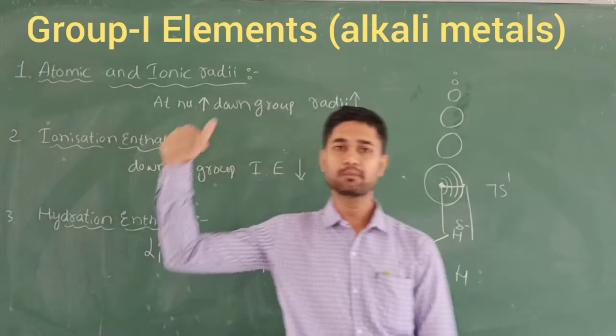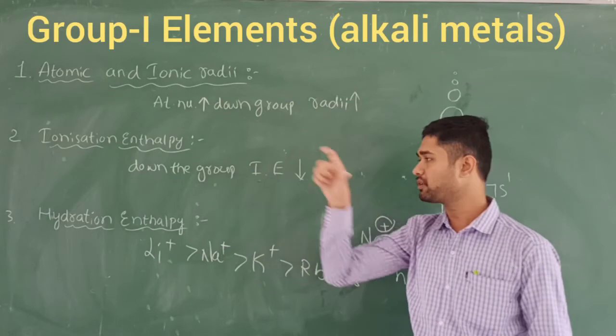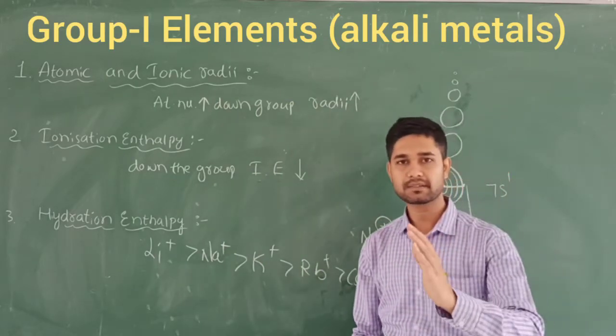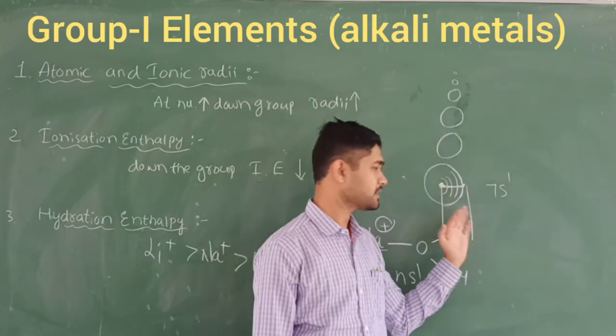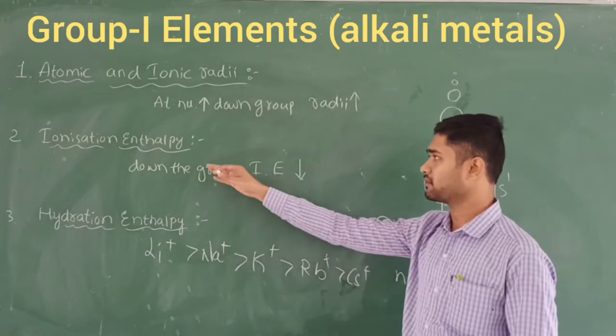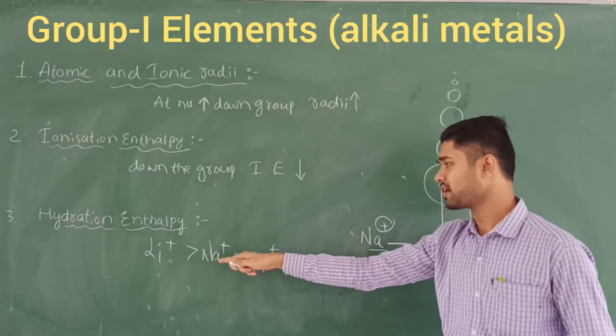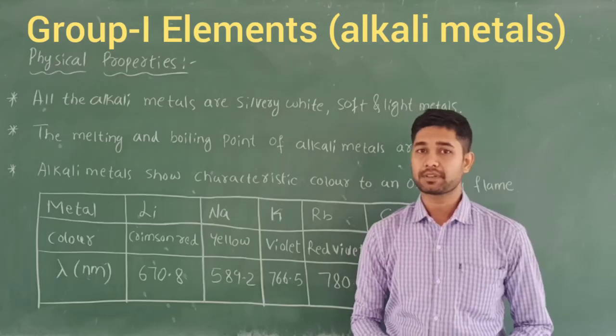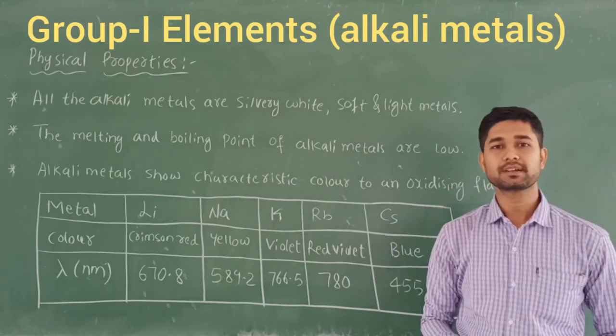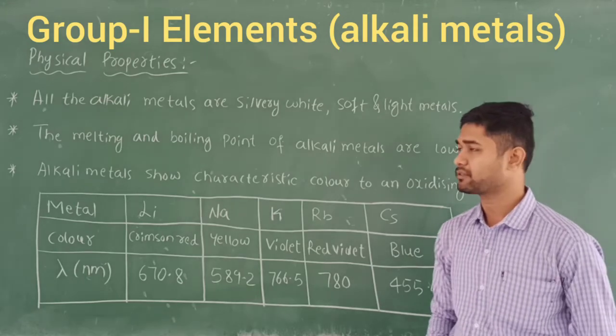As we move down the group, when you look at the group 1 elements, what happens? Atomic number increases, size increases, atomic radius increases, but ionization enthalpy decreases, and the hydration enthalpy also goes on decreasing. Let's discuss the physical properties of the group 1 metals. So let's take them one by one.